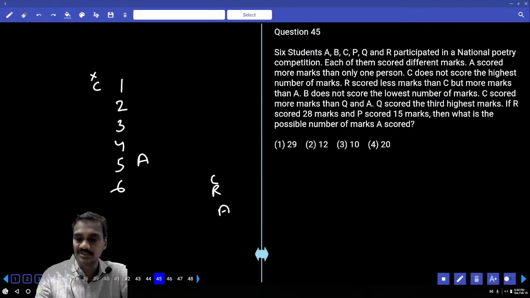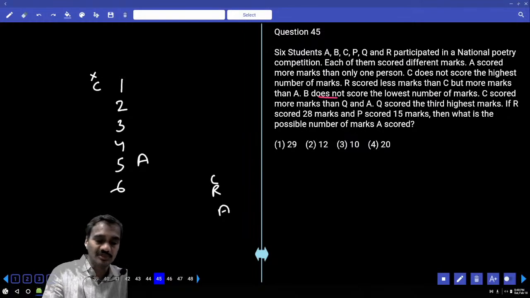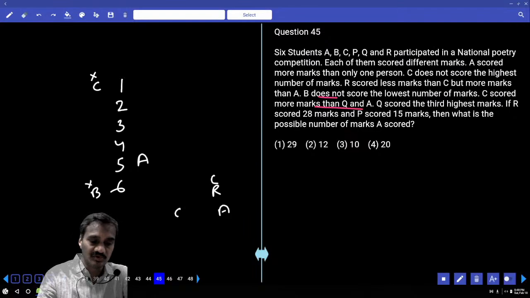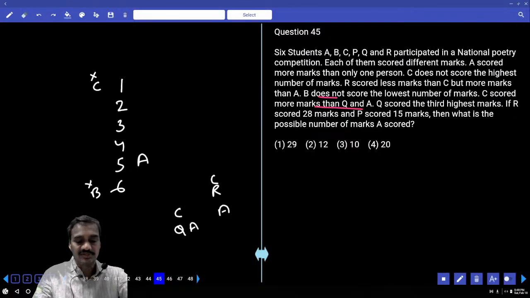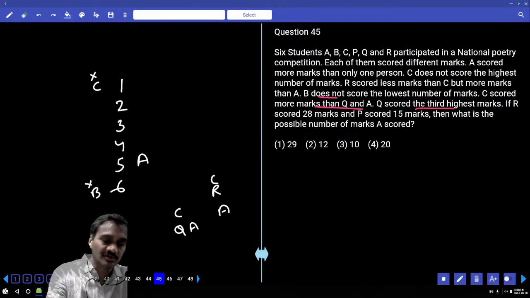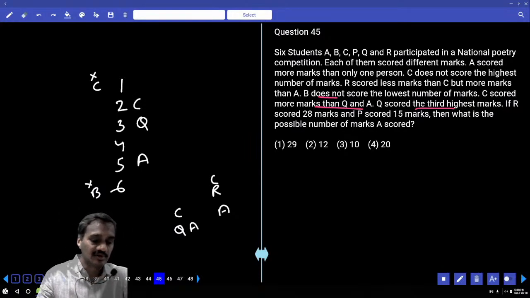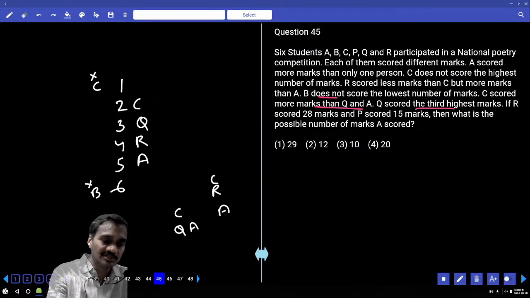That means C or A must be in this order. And B does not score the lowest marks, so B cannot be at this place, and C or B must be ahead of A. C scored more marks than both Q and A, and also more than R. And Q scored the third highest. If Q is the third highest, C must be here. R is above A, so R will be here. And B cannot be at this place, so B is here.